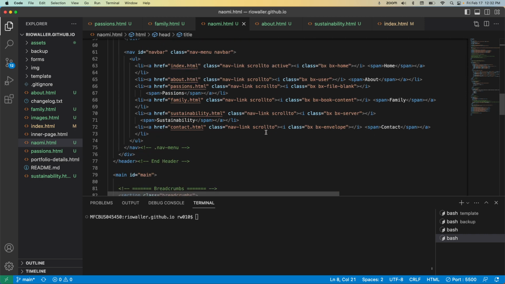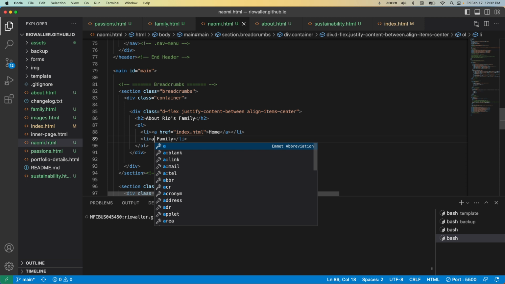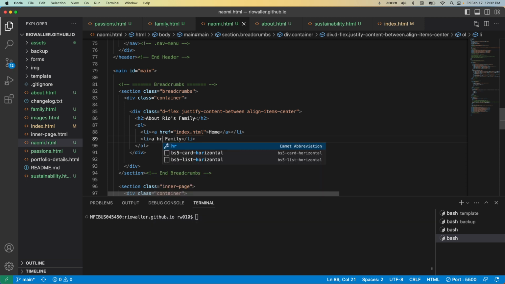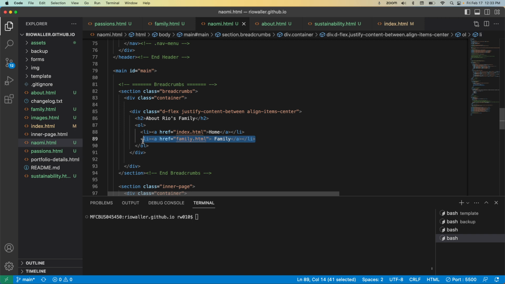Okay, good. All right, so now what I would also do is update my little breadcrumb down here, because what I could do here is now have the aref. Okay, so you'll see this. And this is where, right, aref. No, it doesn't do it, does it? Yeah, it does it if I do that. And then I could put, right, .html. That needed to be scooted over, so I'm just going to drag that here, right? Oh, actually, no, this should be family. Okay, so actually I'm going to need, no, I won't. This will be family. And then, again, your template's going to be different. I'm just showing you how I'm doing it for mine.